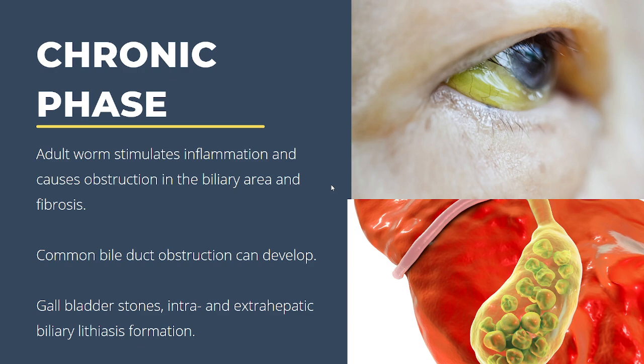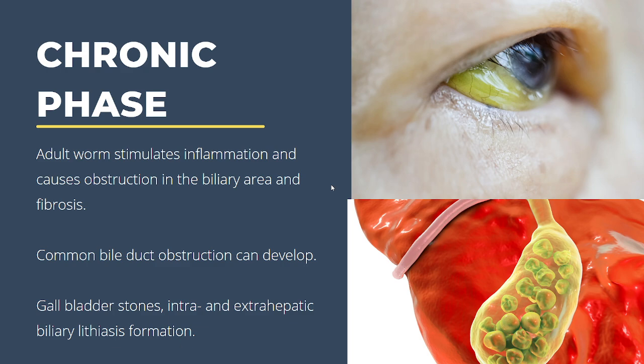In contrast, the chronic phase usually begins about 6 months after infection, and this may last for 10 years or more. This phase is usually asymptomatic, although, again, GI symptoms like epigastric pain, right upper quadrant pain, nausea, diarrhea, vomiting, hepatomegaly, and jaundice can occur.